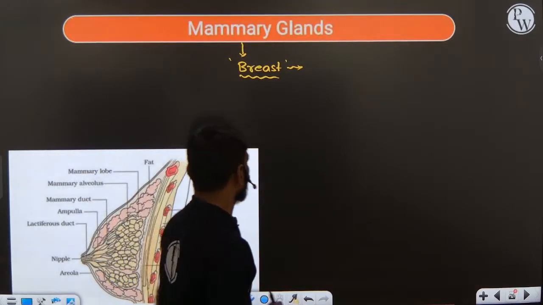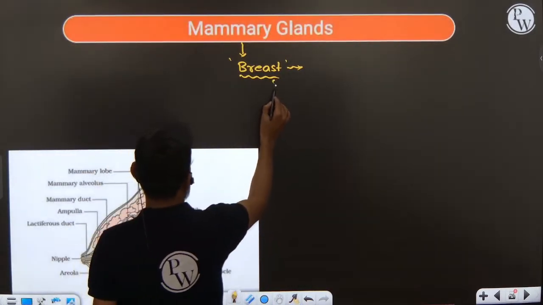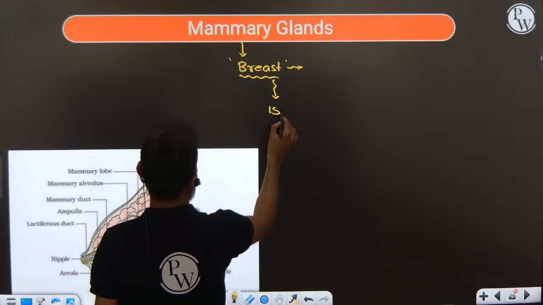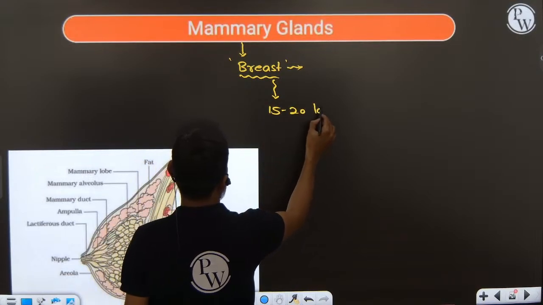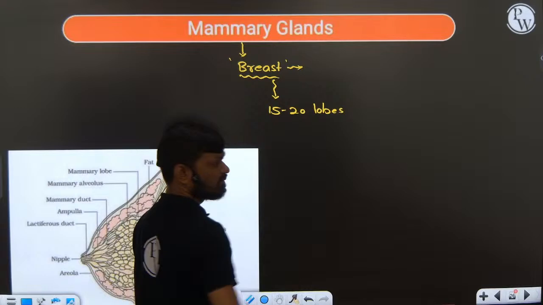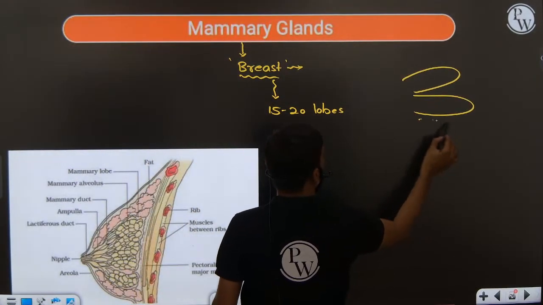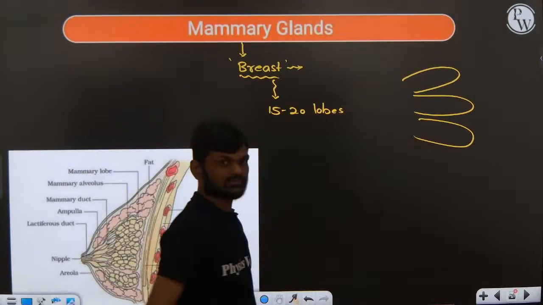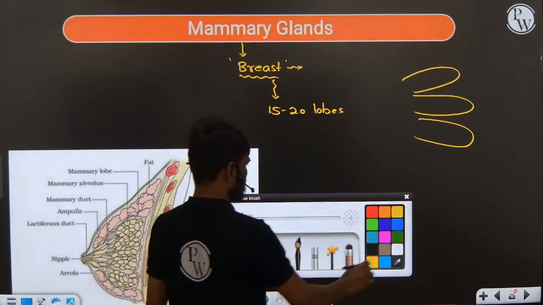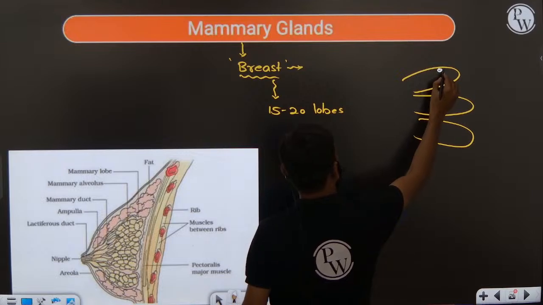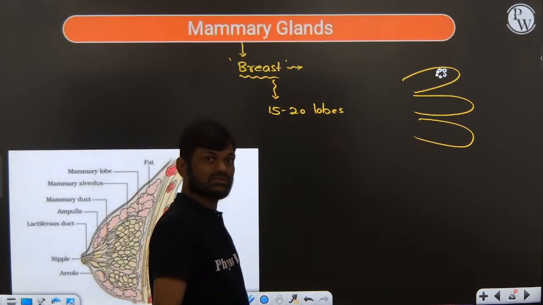Okay. Now each breast is divided into 15 to 20 lobes. You can see these are lobes. Each lobe is made up of clusters of cells.